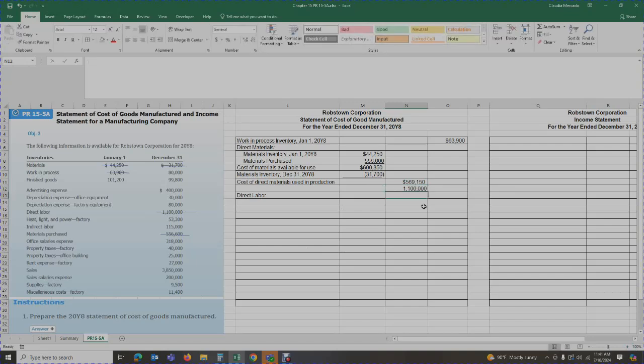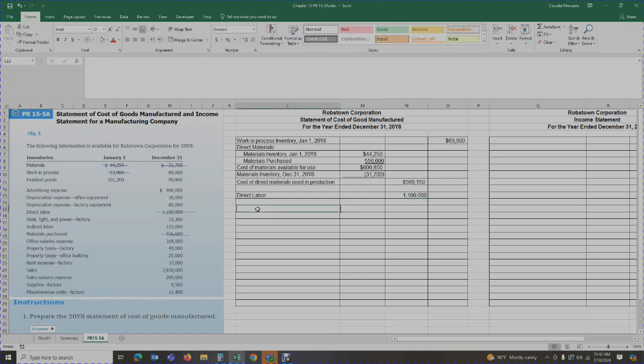Now we have 3 columns of data, and let me just clarify. On the first column, if we have to do calculations to get a grand total, like we did here for the cost of direct materials, we put the initial calculations and then the subtotal on the second column. Grand totals are at the third column. So here we're going to be doing a calculation. We're going to get our cost of direct materials used in production. We're going to get our direct labor, and I think I put it in the wrong cell. It should be down here, 1,100,000.